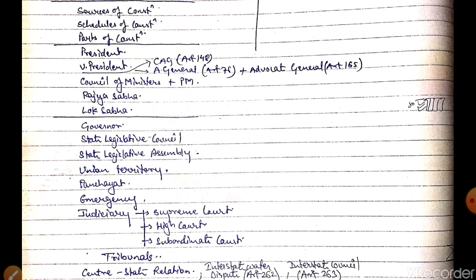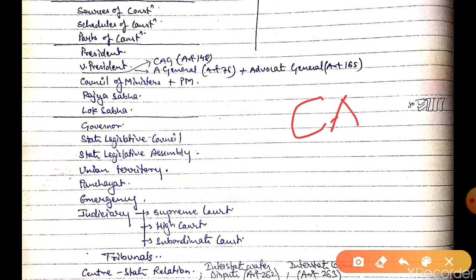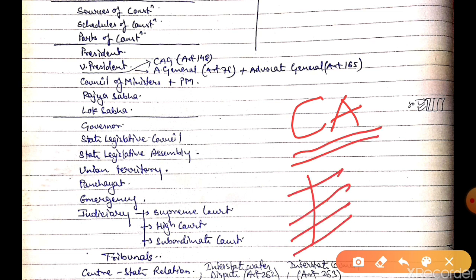But your approach for the exam should be to go with the current affairs section first, see what all topics are there in the current affairs, and then relate it with the static portion. For example, you know that the state of Jammu and Kashmir has been bifurcated into two union territories, the Union Territory of Jammu and Kashmir and the Union Territory of Ladakh, right? Now, from this point, it becomes more important for us to have an understanding of the Union Territory.